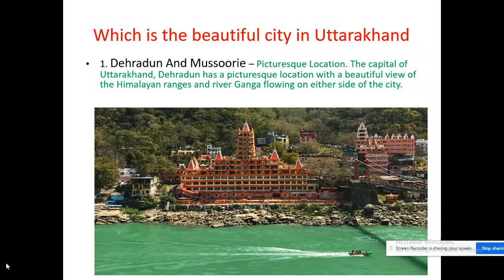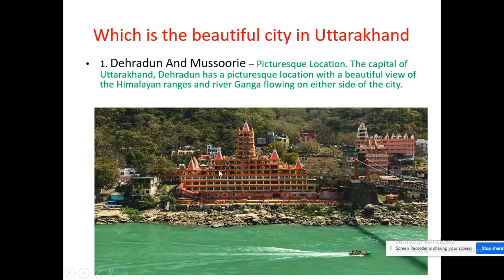Dehradun and Mussoorie. Okay, so if you see the picture, the location is very beautiful, with the Himalaya ranges and the river Ganga flowing on either side of the city. Can you all see? From this city, side by side, only the river Ganga is flowing. It is very beautiful to see. The view is very beautiful, children.